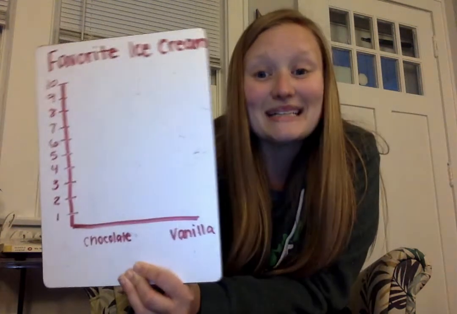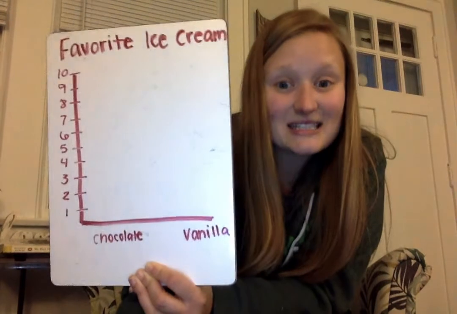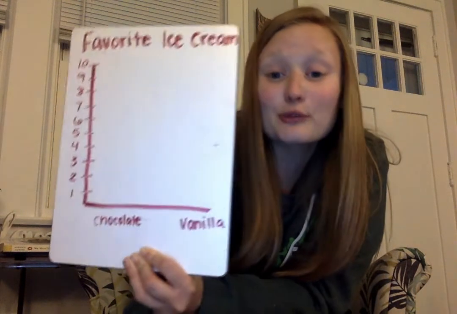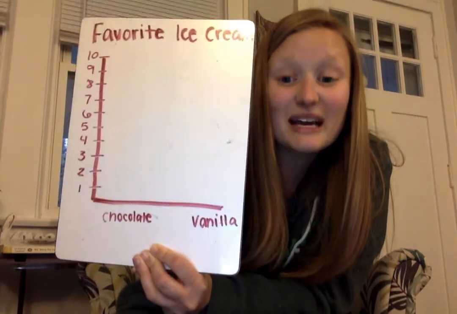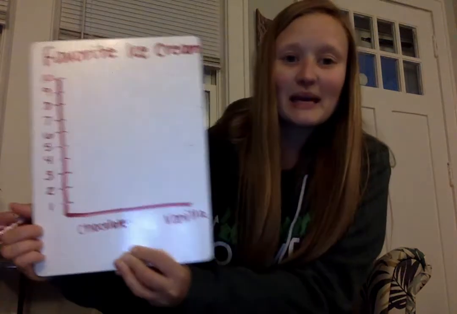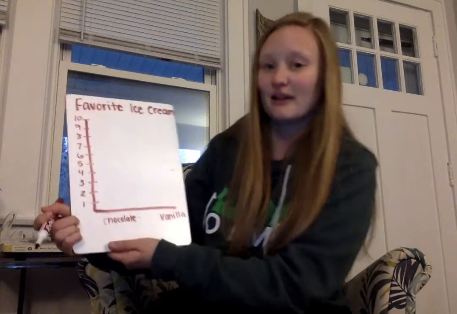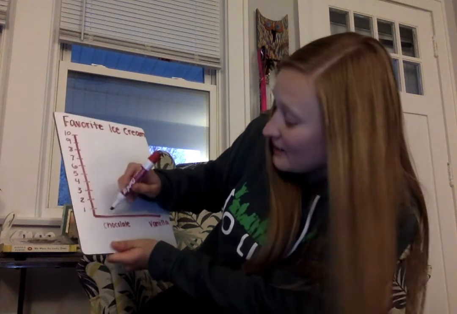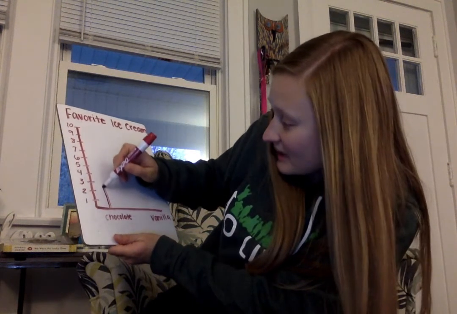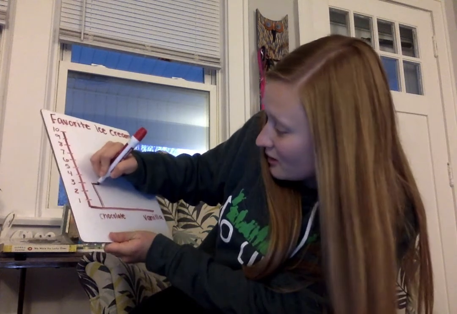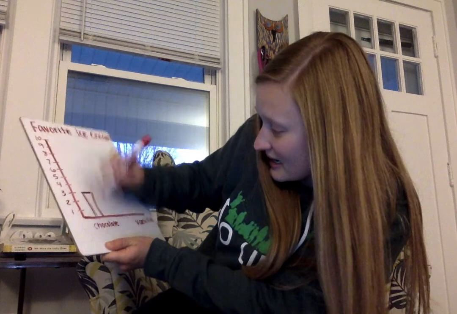So now that we have our graph ready to go, I need to go back and look at my data from my tallies. My data showed that I had 3 people vote for chocolate ice cream and 2 people for vanilla. So I'm going to start making my bar above my chocolate. I'm going to look at these numbers, and I'm going to make my bar as tall as the number 3. I'm going to move it over and down so I have a little rectangle here, and I'm going to color that in.